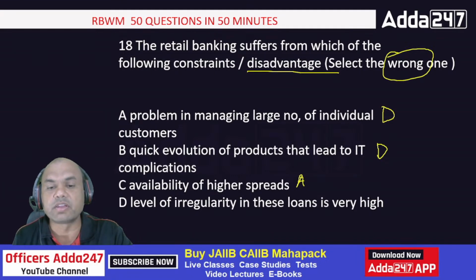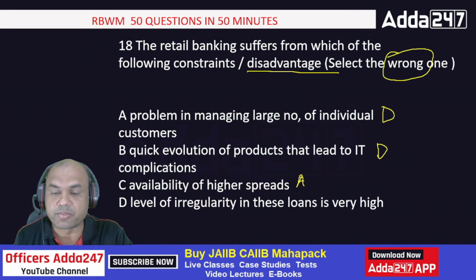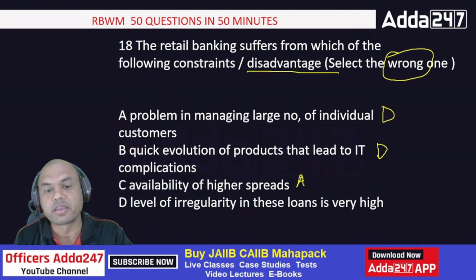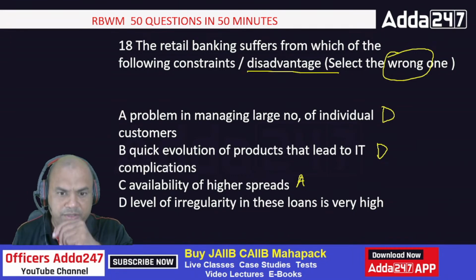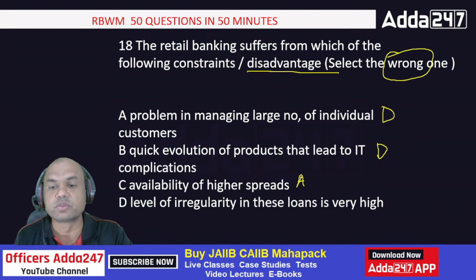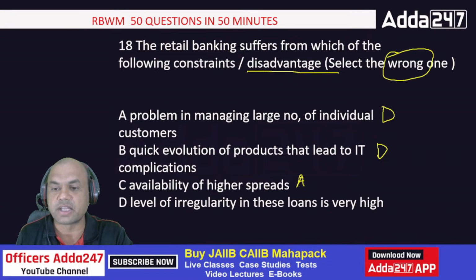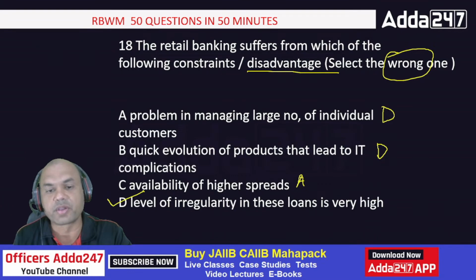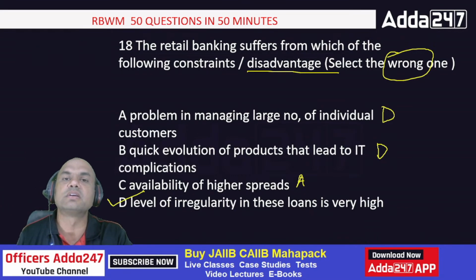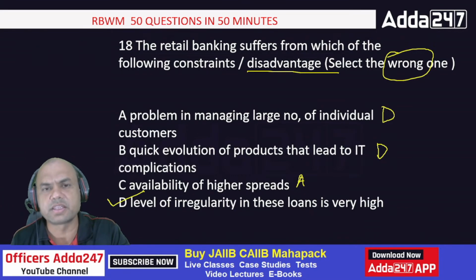And level of irregularity, I want a wrong one. The other is an advantage, it is good for the bank. Level of irregularity in these loans is very high. So that is false. That is the actual answer. Because irregularity in loans in retail banking is very, very less.